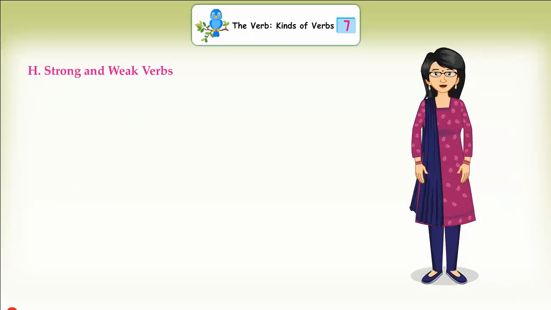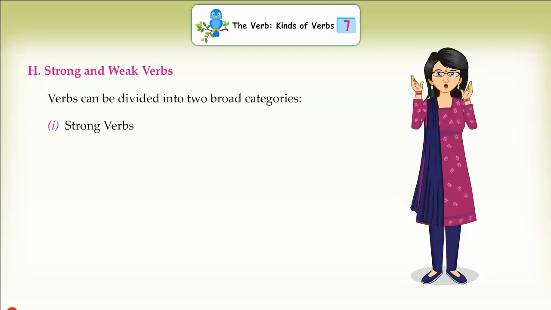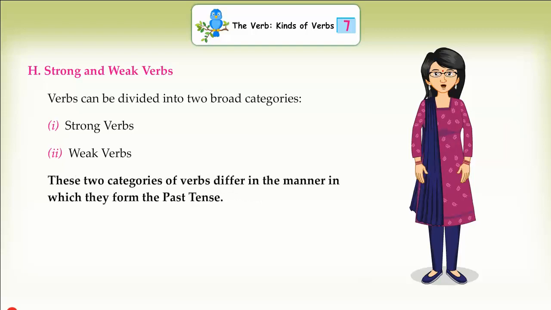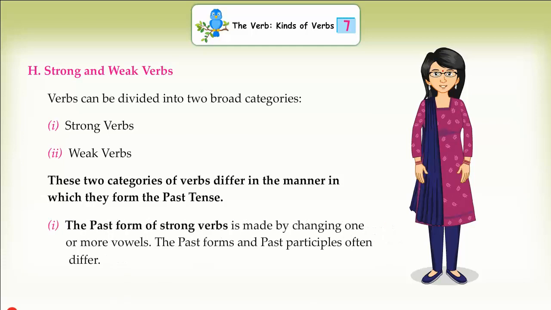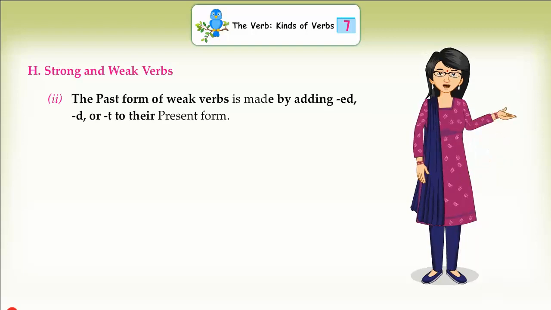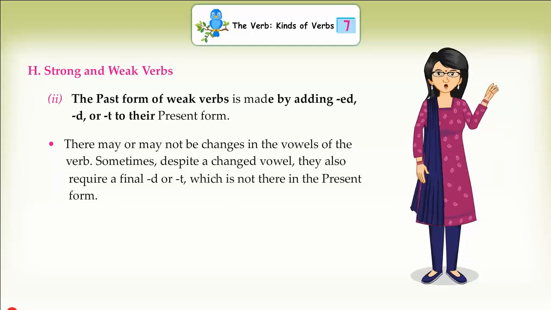H. Strong and weak verbs. Verbs can be divided into two broad categories: 1. Strong verbs. 2. Weak verbs. These two categories of verbs differ in the manner in which they form the past tense. 1. The past form of strong verbs is made by changing one or more vowels. The past forms and past participles often differ. 2. The past form of weak verbs is made by adding ed, d or t to their present form. There may or may not be changes in the vowels of the verb.